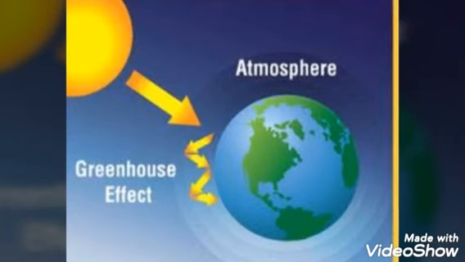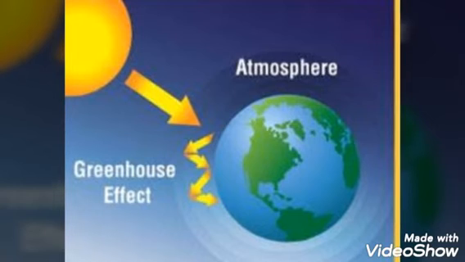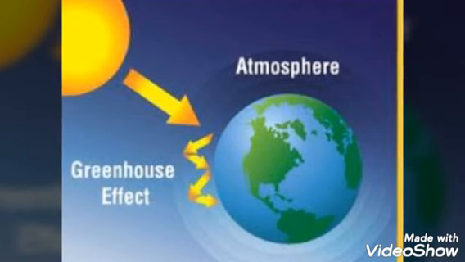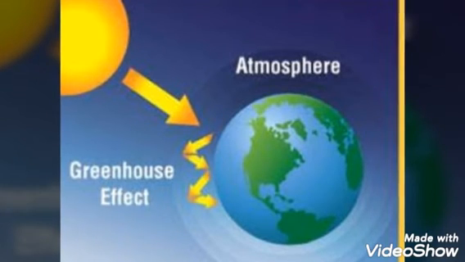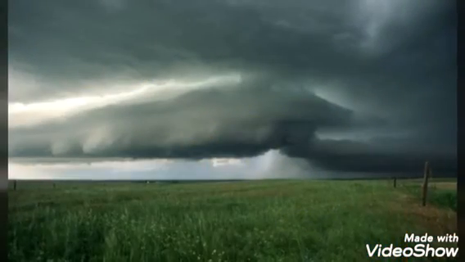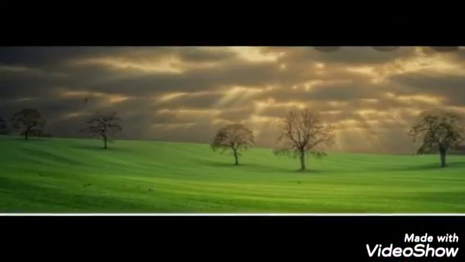Now we study about the atmosphere. As you all know, the atmosphere surrounds the earth like an envelope of air, and it acts as a protective blanket. The atmosphere protects the various life on earth by absorbing radiation, and it also reduces the temperature difference between day and night. The changes in weather and climate are also due to the presence of the atmosphere.